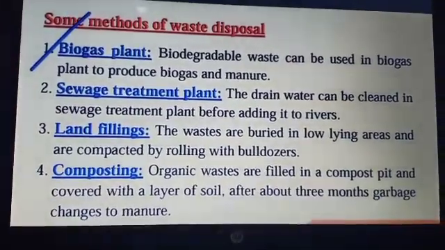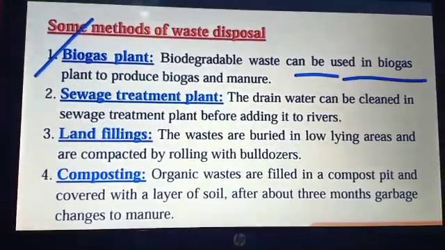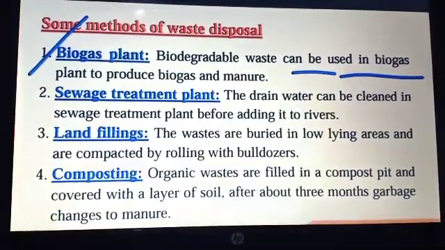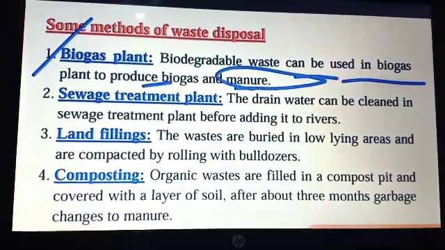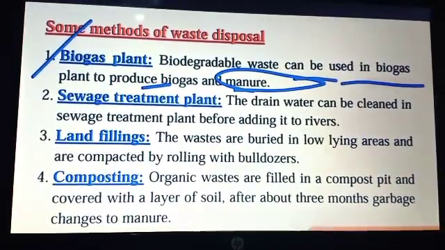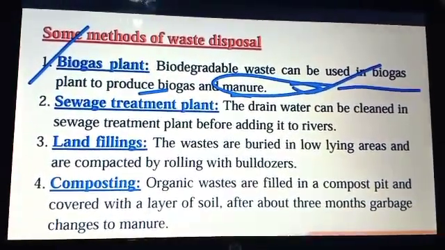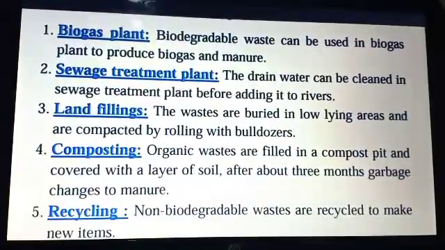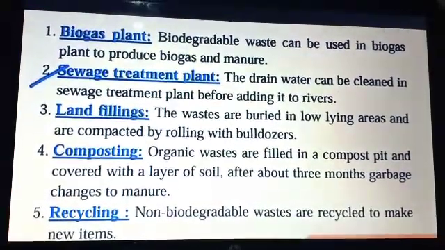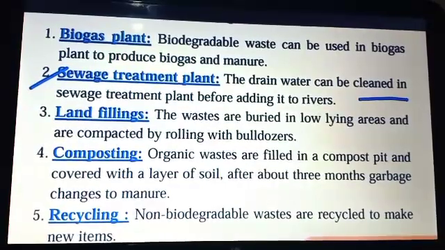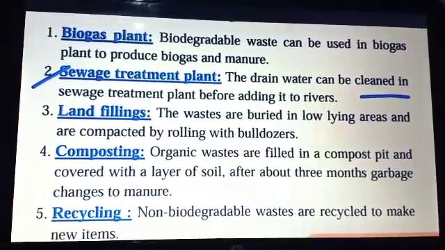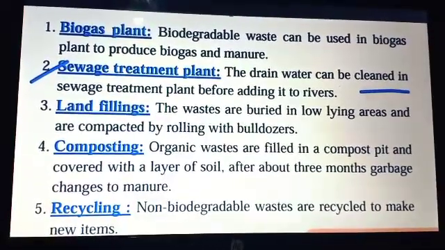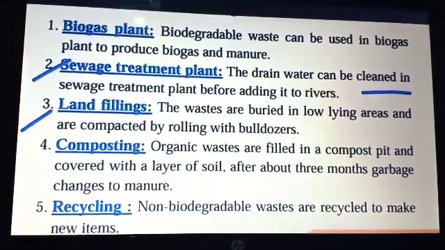The first one is a biogas plant. The biodegradable waste can be used in a biogas plant to produce biogas as well as manure, which is a byproduct we get from the biogas plant, that we already saw in the previous chapter. Now the sewage treatment plant. The drain water can be cleaned in the sewage treatment plant before it is added into the river, so we can easily reuse it. Third one, that is landfilling.